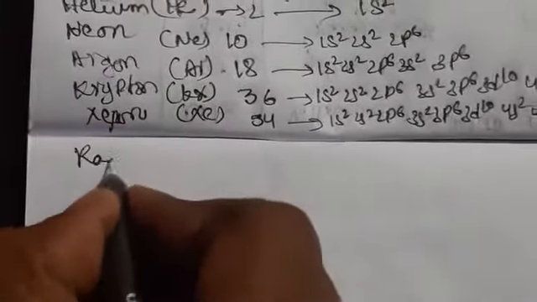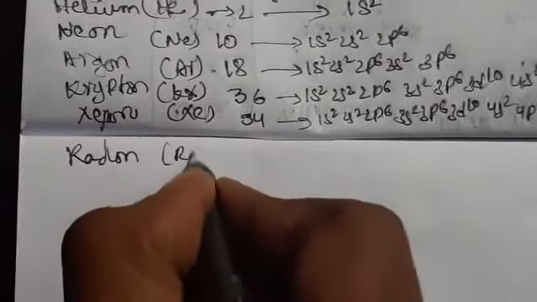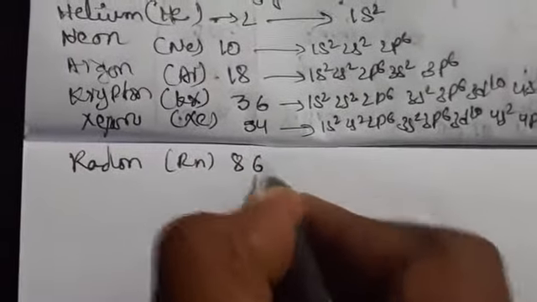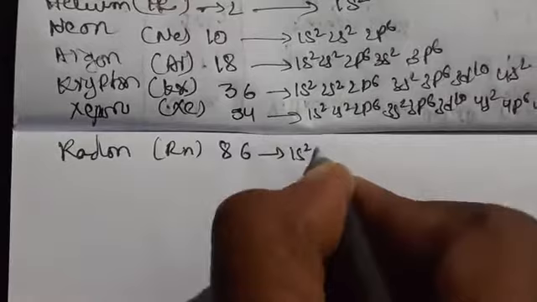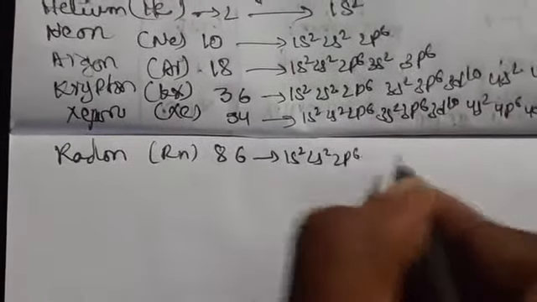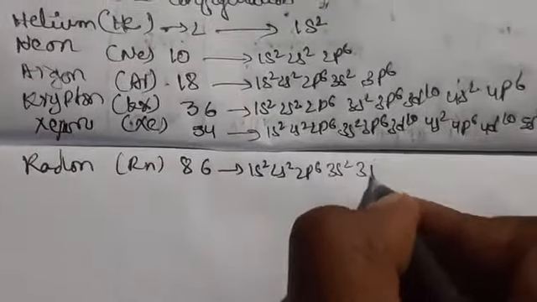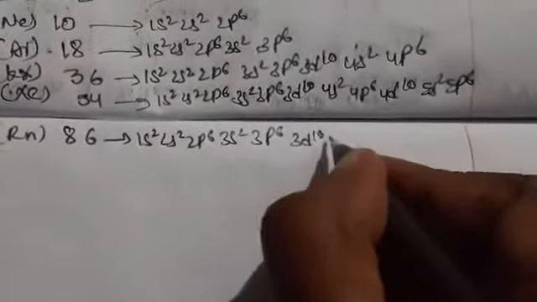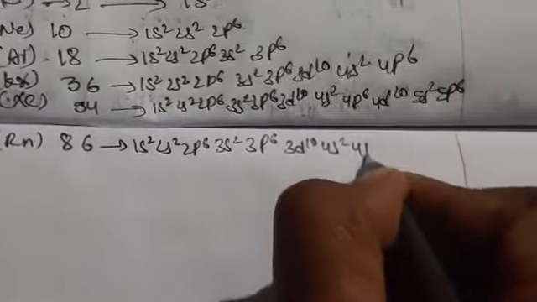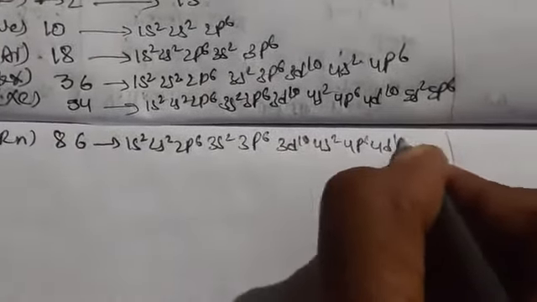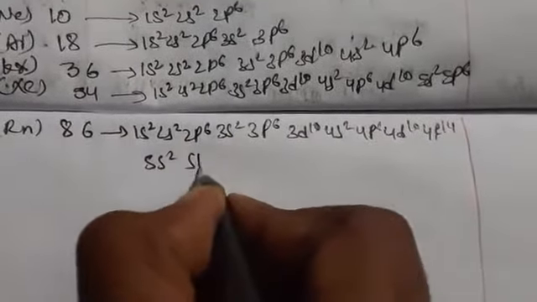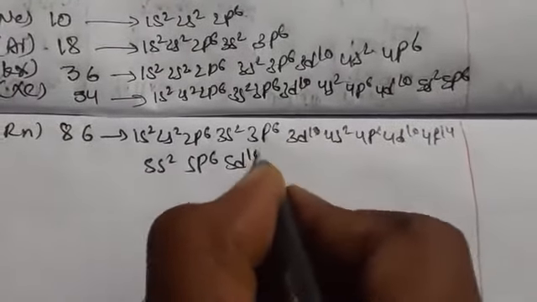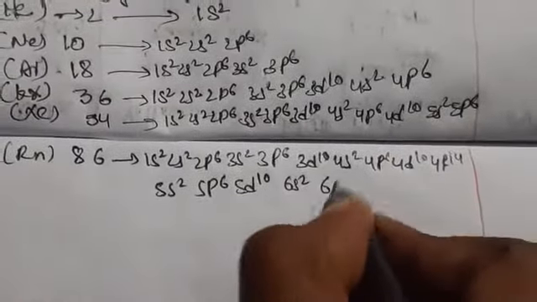Coming to radon, symbol Rn, atomic number 86, the configuration is 1s2 2s2 2p6 3s2 3p6 3d10 4s2 4p6 4d10 4f14 5s2 5p6 5d10 6s2 6p6.